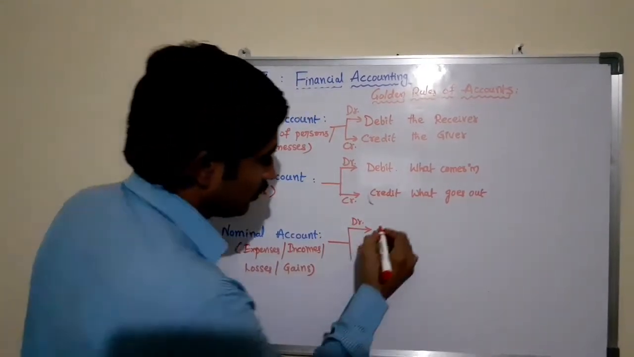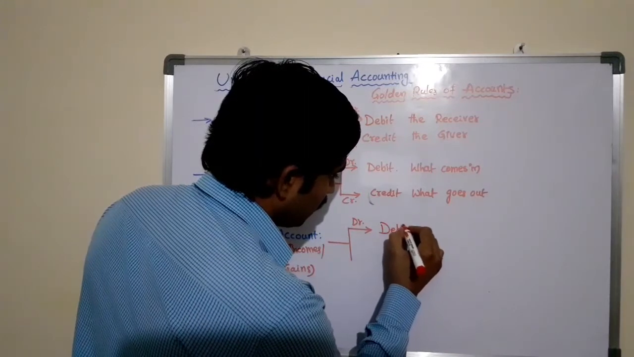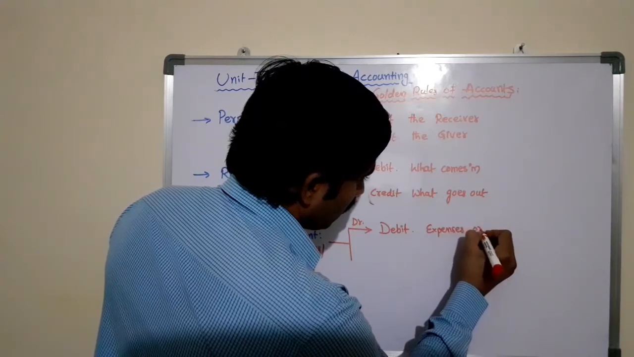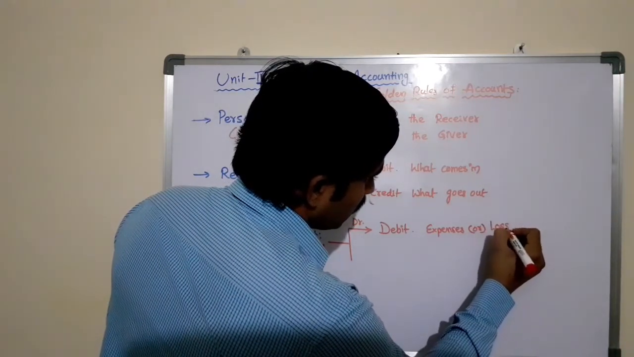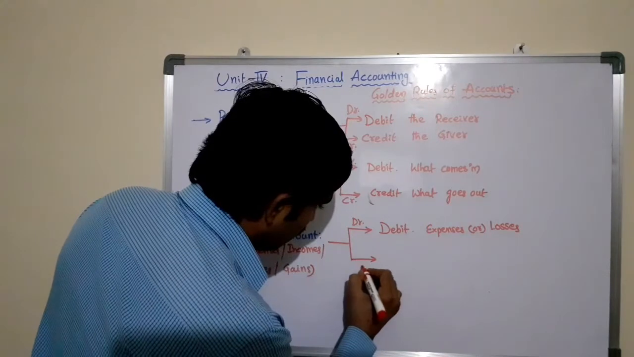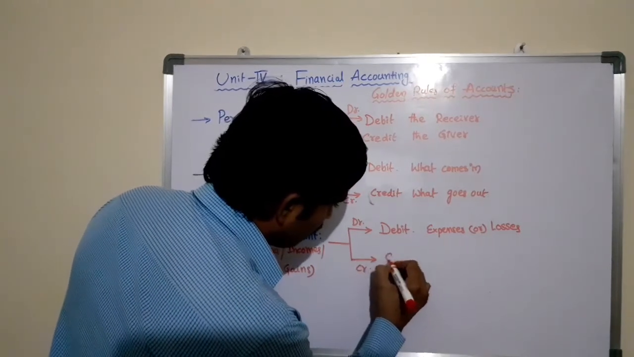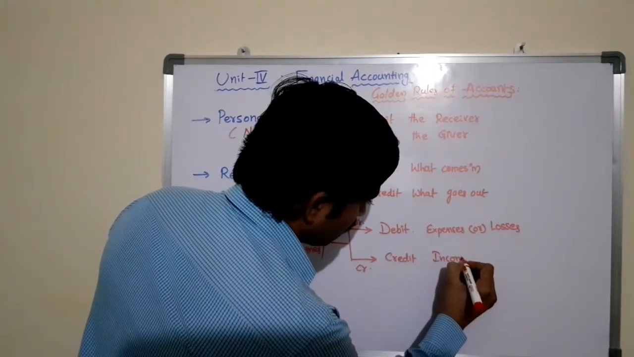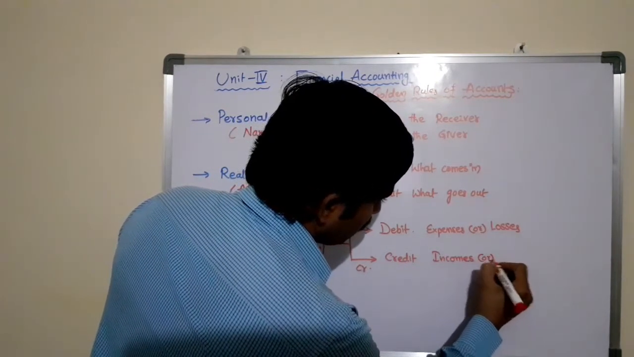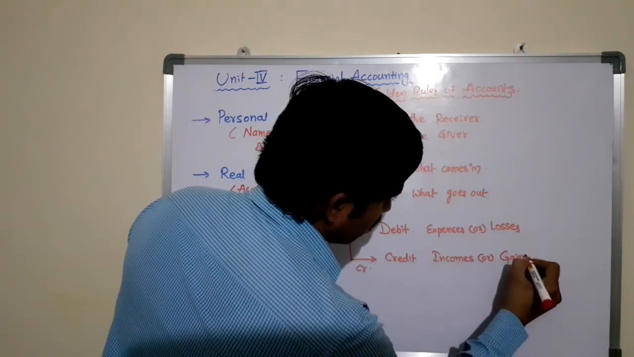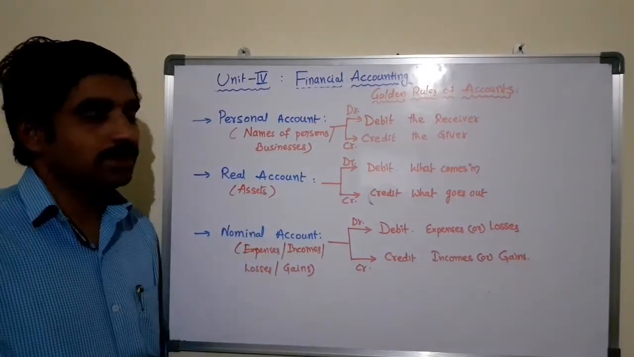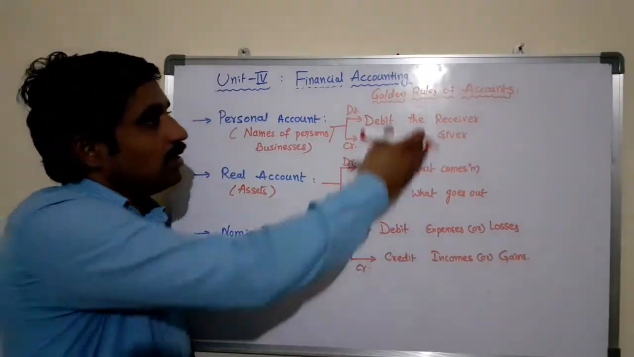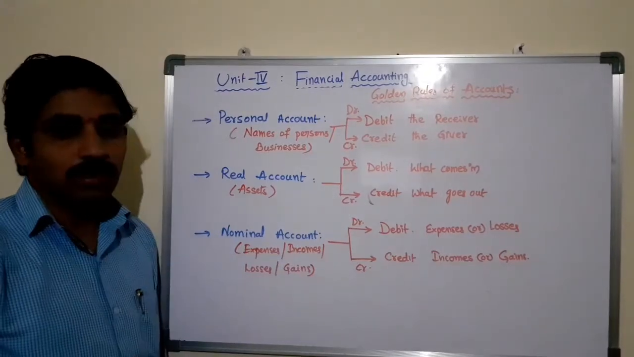And the third one is nominal account: debit expenses or losses, and credit incomes or gains. Right. So they are the three types of accounts. They are the golden rules of accounts.